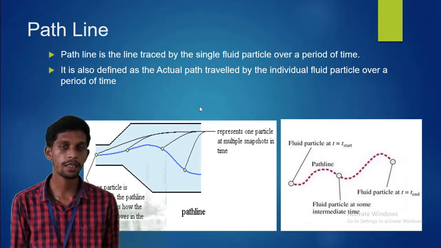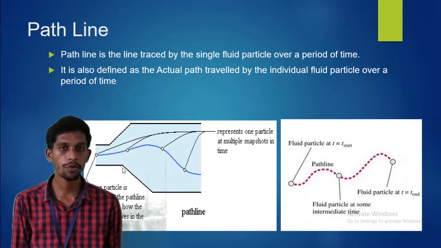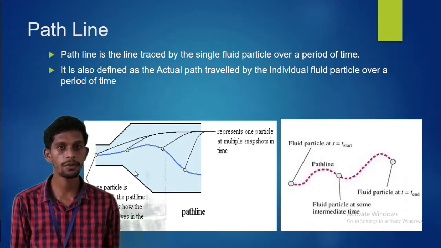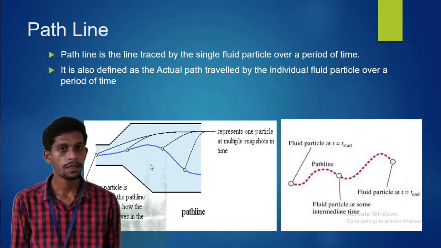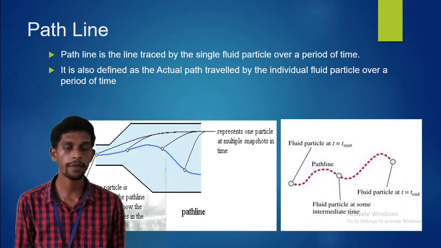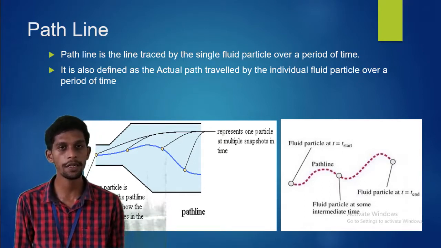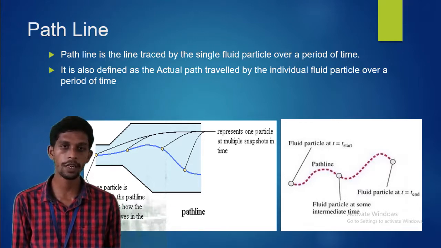You can see in the first diagram that we have identified a number of positions. There are 4 positions identified in a specific time interval. We have connected all the points, and that particular line is called a path line.